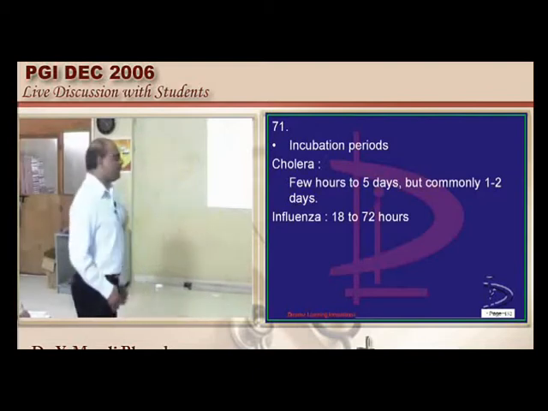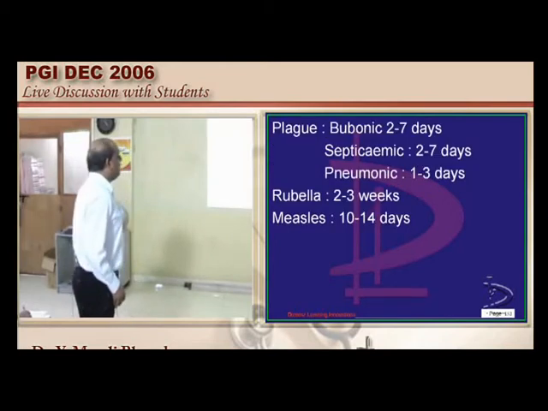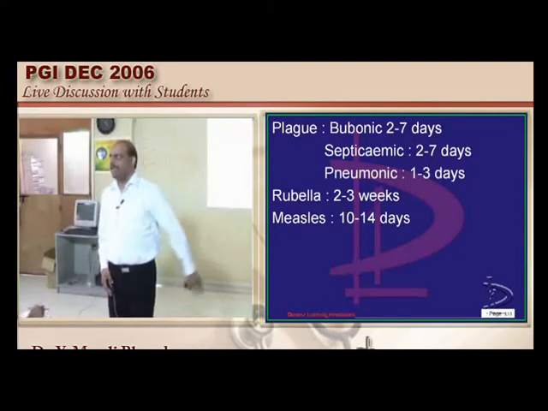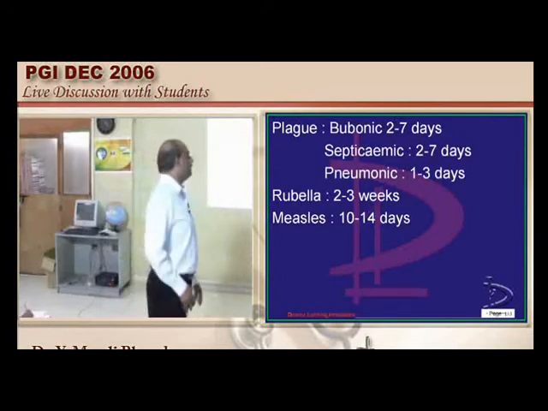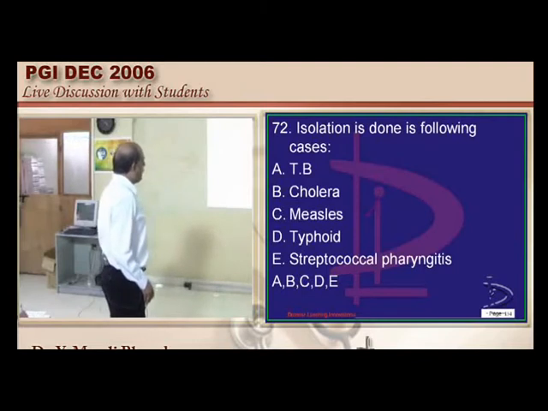Cholera is a few hours to 5 days, influenza is 18 to 72 hours, and plague has 2 to 7 days for bubonic, rubella 2 to 3 weeks, measles 10 to 14 days. At least some classical infections and their incubation periods we have to remember. Now isolation is done for all these highly infective conditions: measles, typhoid, TB, cholera, streptococcal pharyngitis, etc.